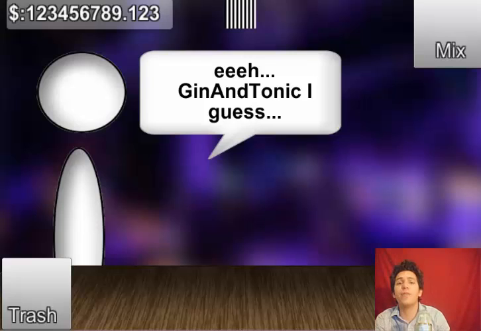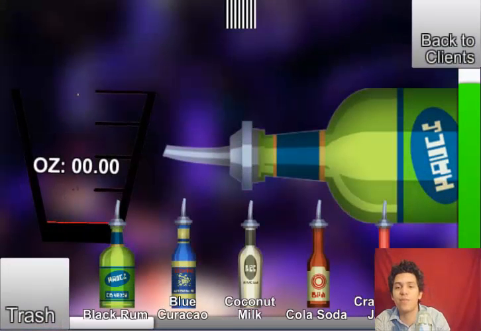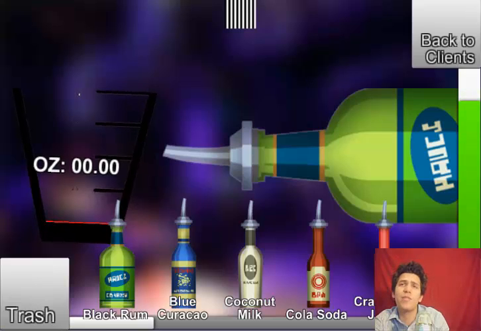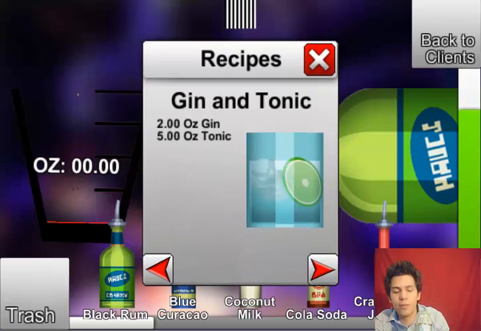On the main screen, we will see a customer that requests a drink. We can go to the top right corner and click on the mixing section to see our bottles. On the bottom part, we can see all the current ingredients we can use. In this case, our customer wants some gin and tonic. We can click on the lower right corner to get all our recipes.